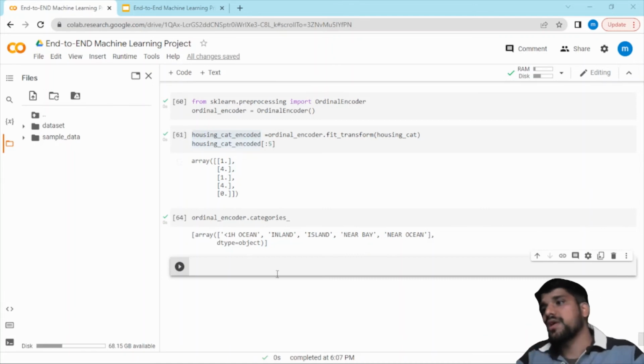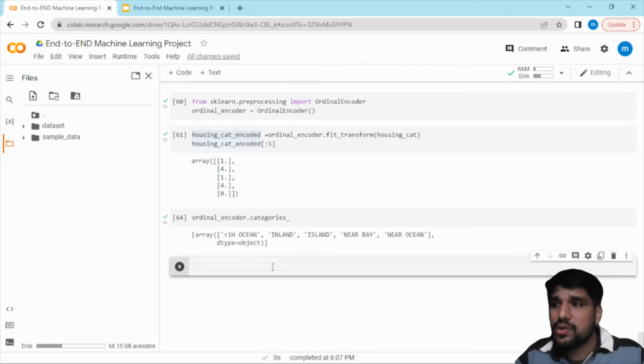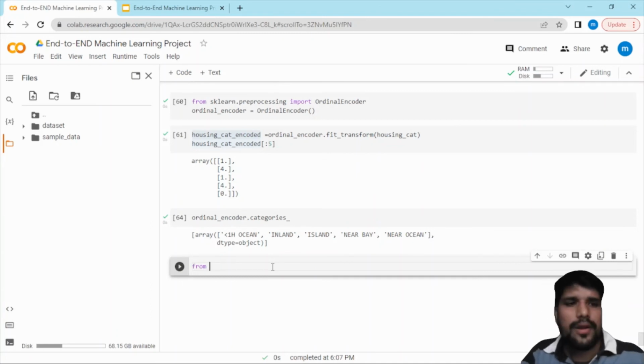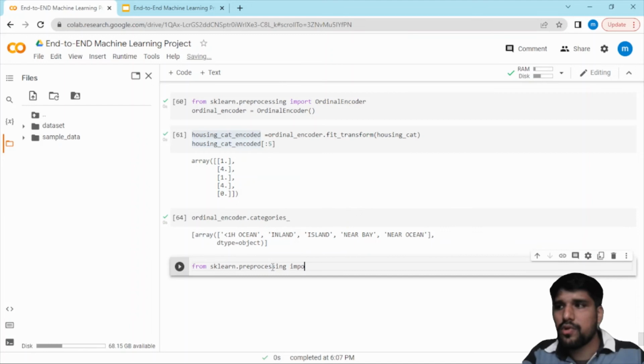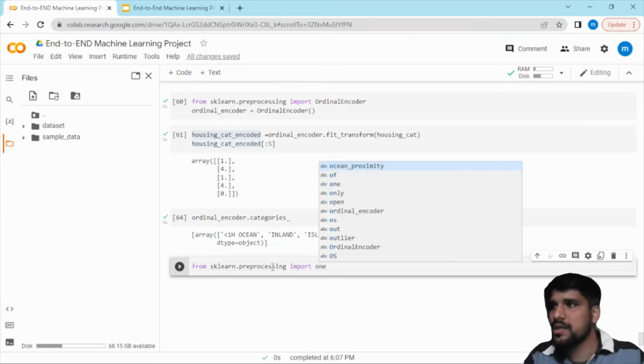Now the next method which we use to convert the text data into numerical is called the one hot encoder. So I already explained. Okay, if you have doubt, please go back a little bit and try to understand. Still any doubt, please feel free to comment. So I will again use sklearn preprocessing. I am going to import OneHotEncoder from here.